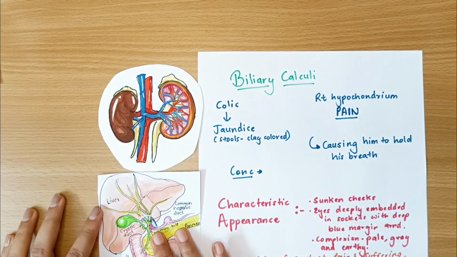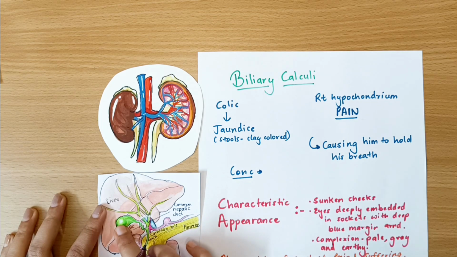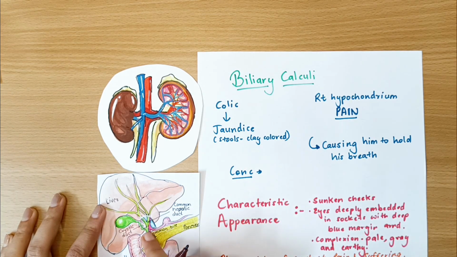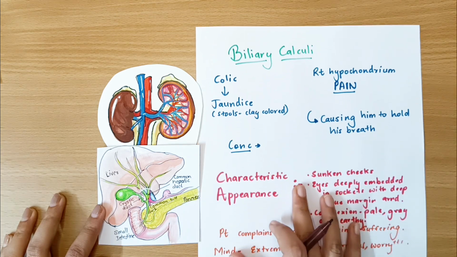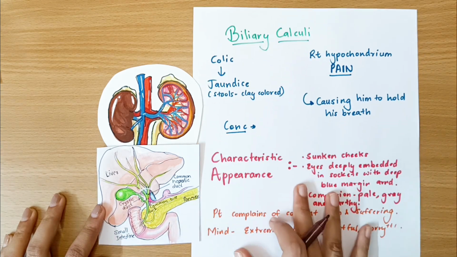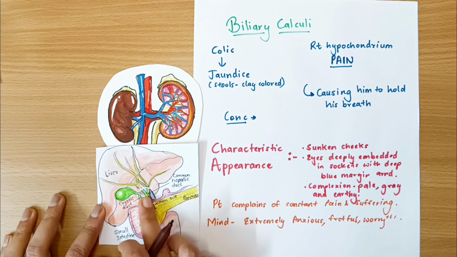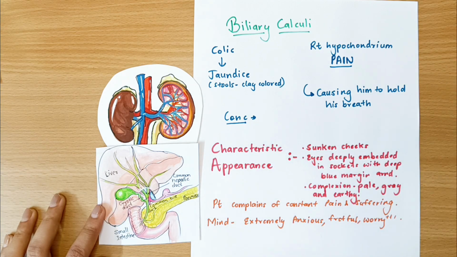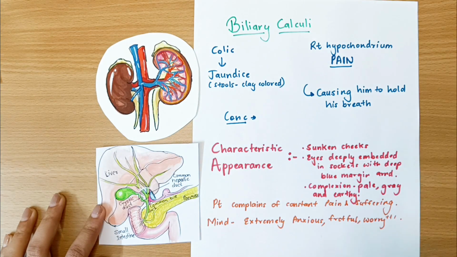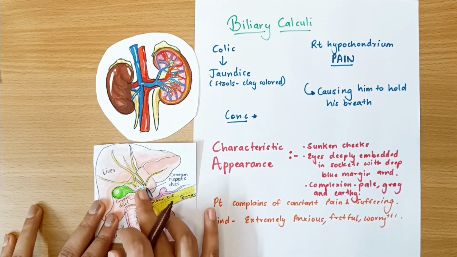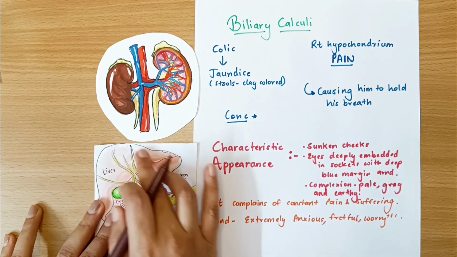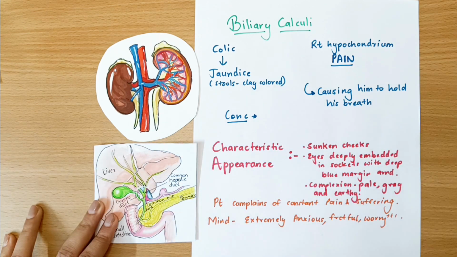So over here, there are again stones formed, which will obstruct the flow of bile. As you know, mechanically, that is what happens when there are stones in the gallbladder. They are in the duct, and sometimes they can obstruct, or not obstruct also, but sometimes they can obstruct the flow of bile, which will lead to jaundice, right? Because there is no bile going into the intestines, it will accumulate, and it will eventually come into your blood, then finally leading to jaundice.